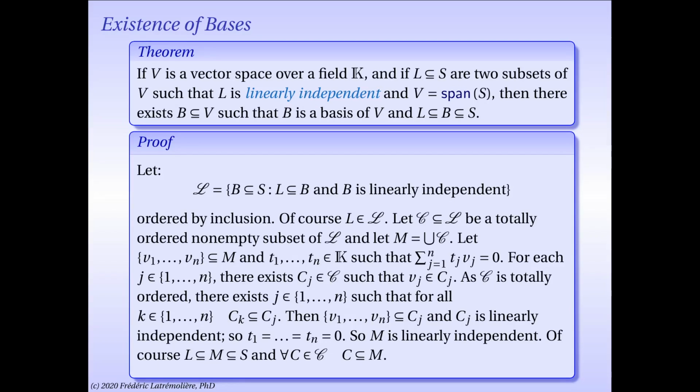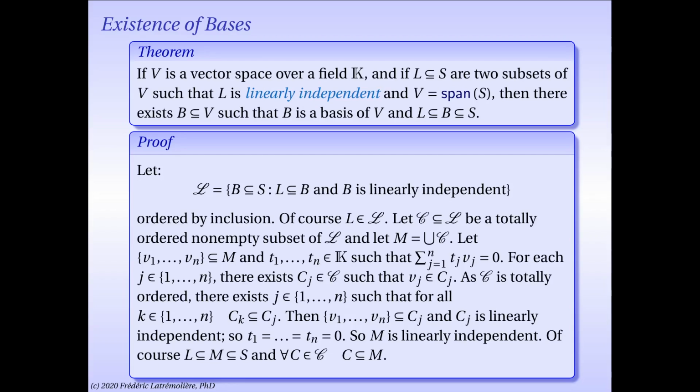Let M be the union of the elements of script C. Note that M is therefore a subset of V. I want to prove that this M is an element of script L and an upper bound for script C. So first, let's prove that M is indeed linearly independent. Let V1, etc., Vn be a subset of M, and T1, etc., Tn be scalars, such that T1 V1 plus T2 V2 plus etc. plus Tn Vn is equal to 0.